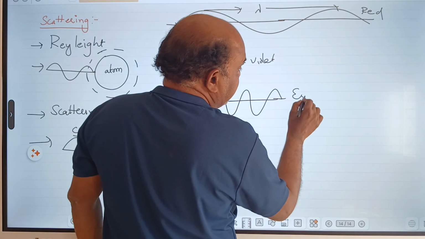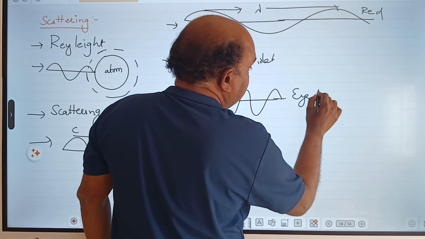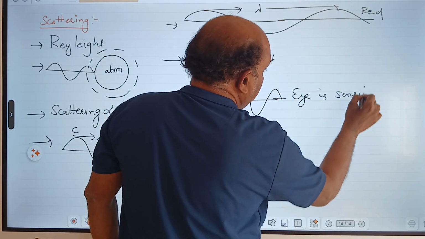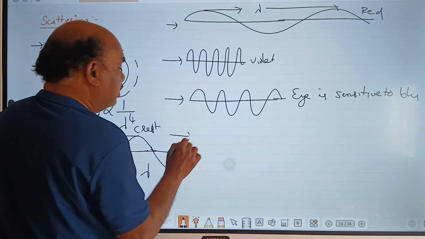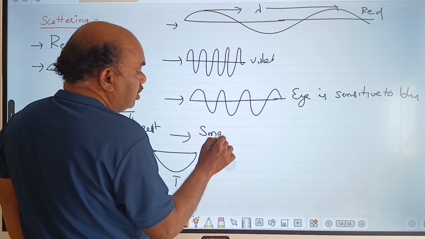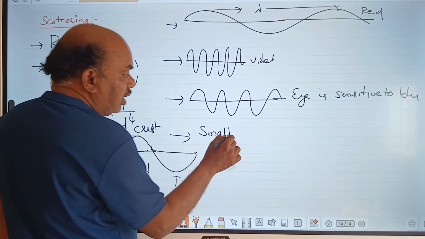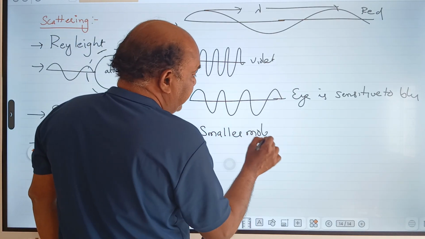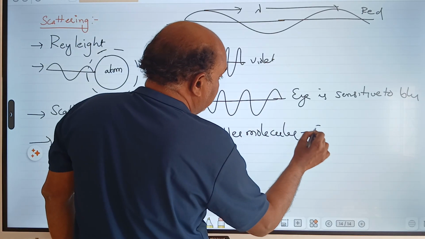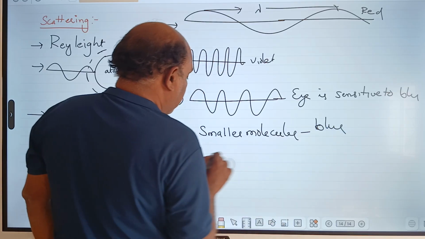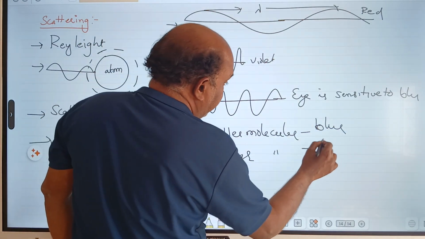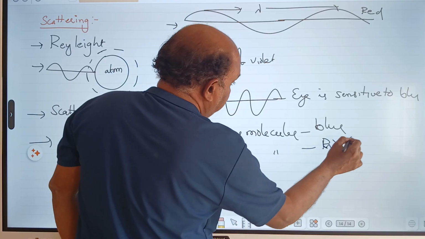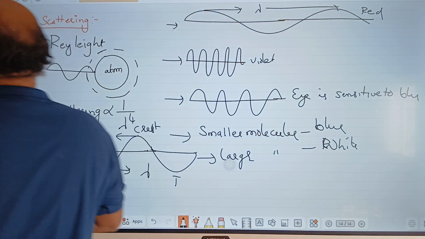Next, if sunlight scatters off smaller molecules, they emit blue color. Larger molecules emit white color. Remember, these are important points.